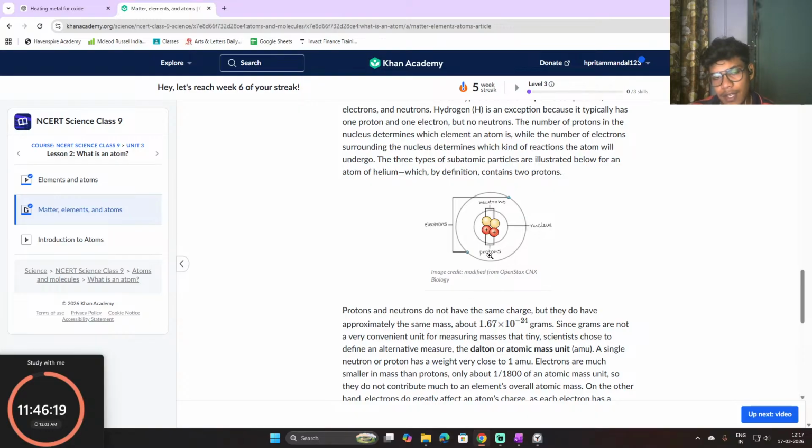Always remember, if there is one proton then there is one neutron; if there are two protons then there are two neutrons. But electrons are not in the center, they are in the outer shell, and you can assume they circle around the nucleus.